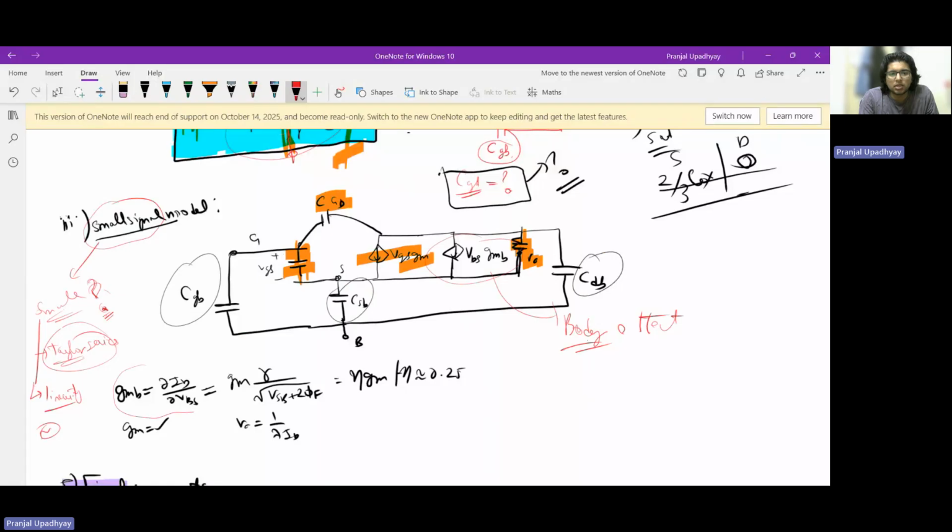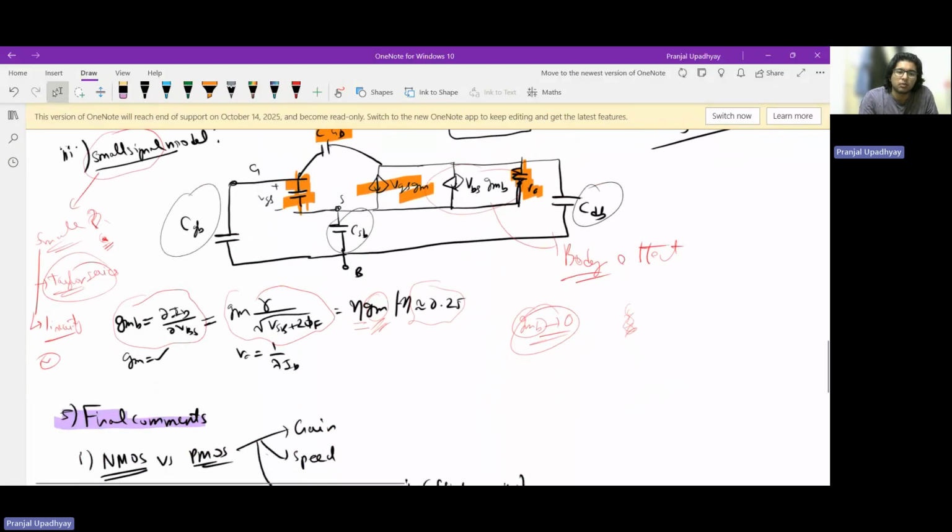Now GMB is equal to the derivative of I with respect to the control voltage, here being VBS, because we are talking about body effect. This derivative happens to be this, and you can just say that it equals eta times GM, where eta is of the order of 0.05. So we can understand that GMB is quite a bit less than GM. And often we ignore GMB in our circuit analysis, but we'll still see in our single stage amplifiers that sometimes GMB can decrease the gain, but sometimes GMB can also increase the gain and output resistance, as we will eventually encounter.